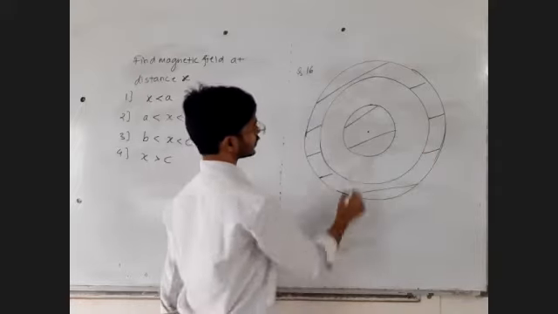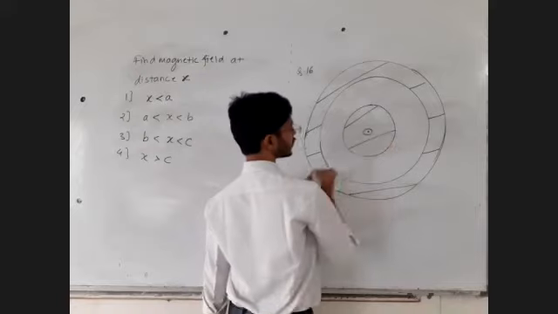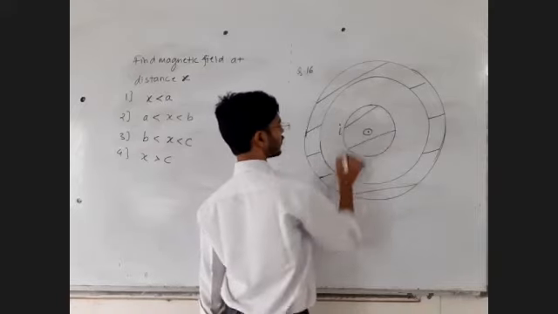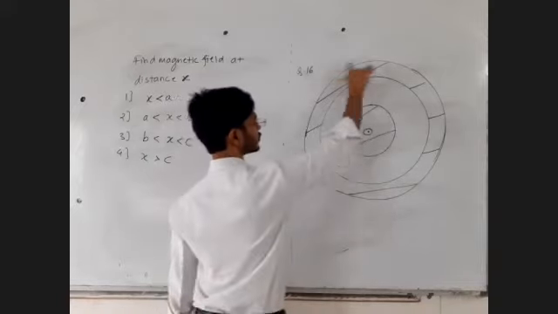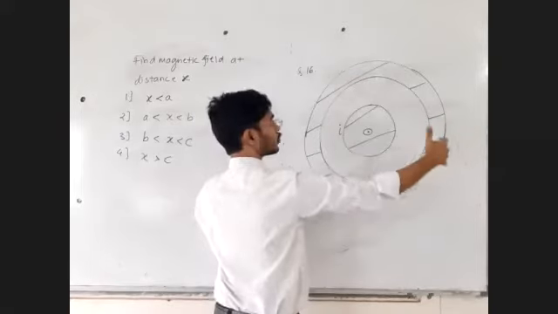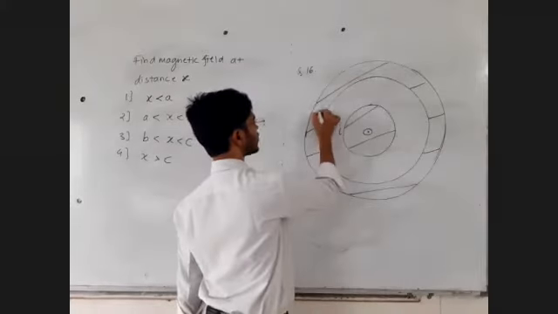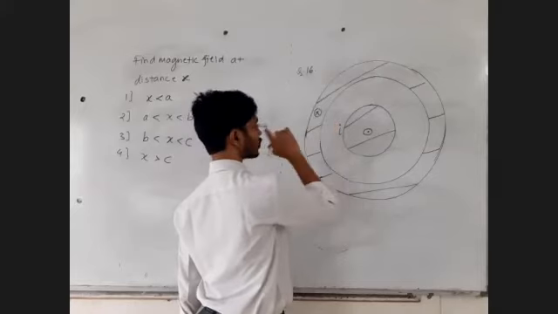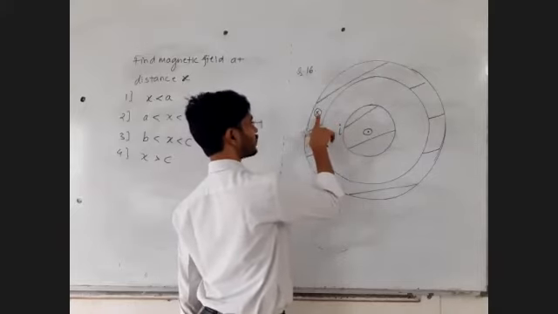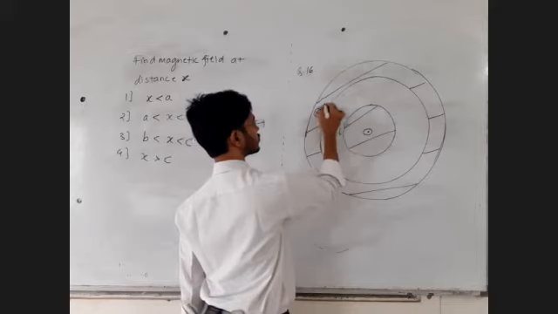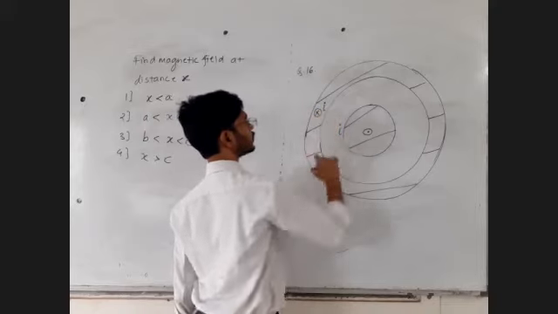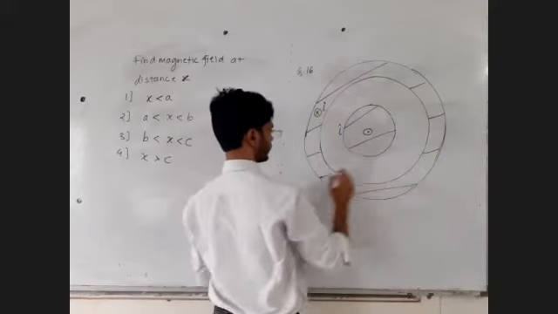From the inner conductor, current is coming out. Exactly the same amount of current is flowing through the walls of the outer conductor, but it is going inside. I am not showing the direction of the magnetic field, I am showing the direction of current. Total current direction I am showing, which is going inside.